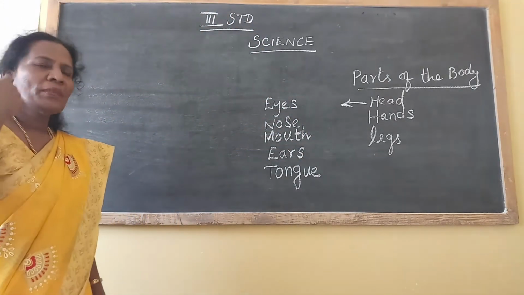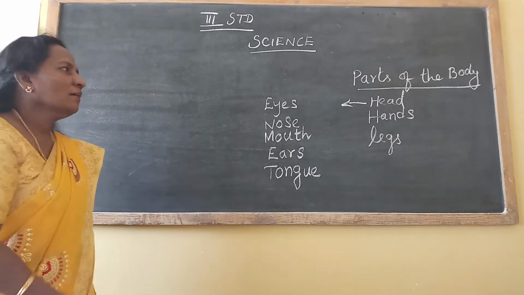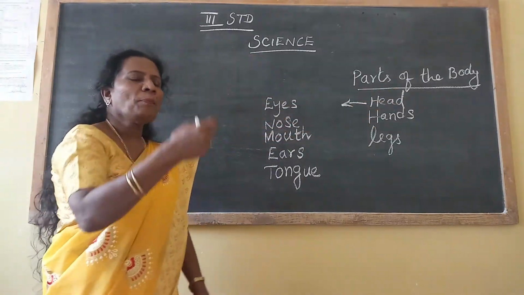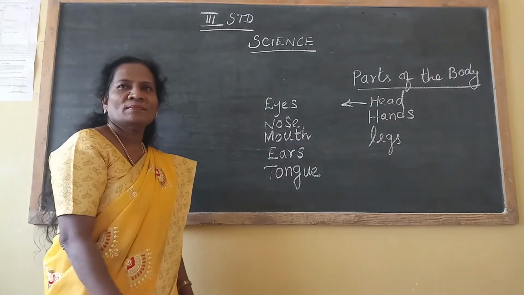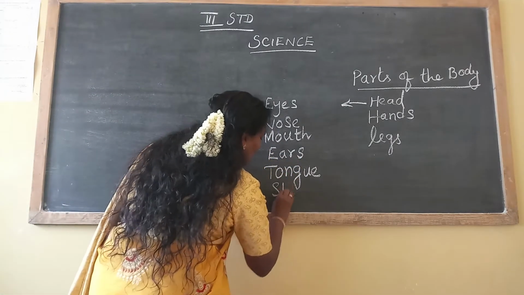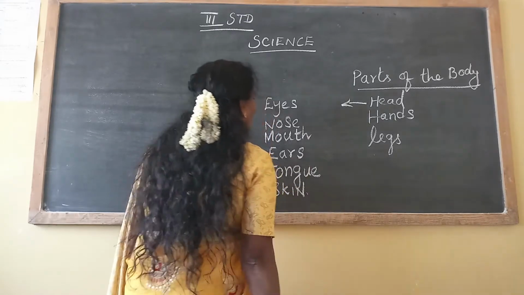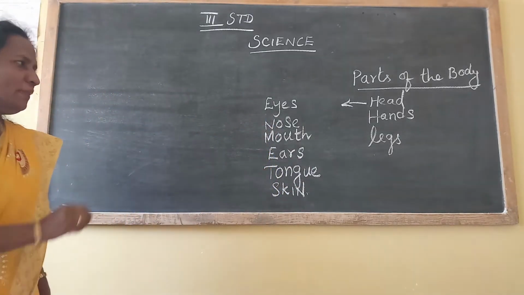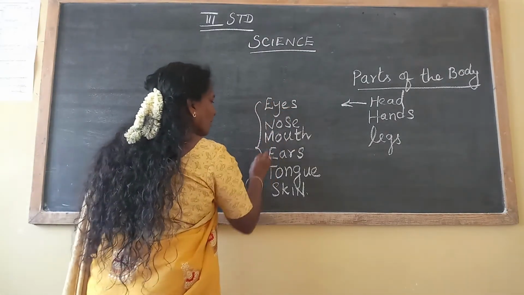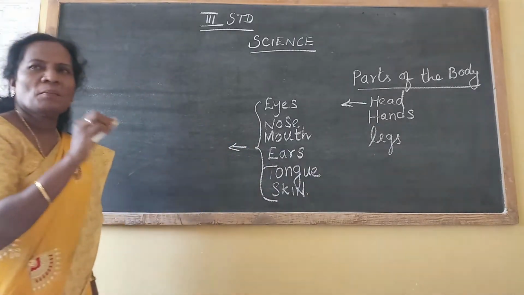Then hands, legs, stomach, head, neck, thighs, knees, everything. So on the upper side, what are you seeing? Skin. Very good. S-K-I-N, skin.